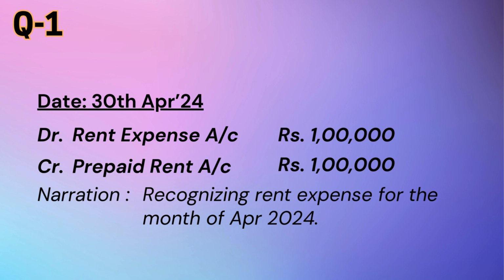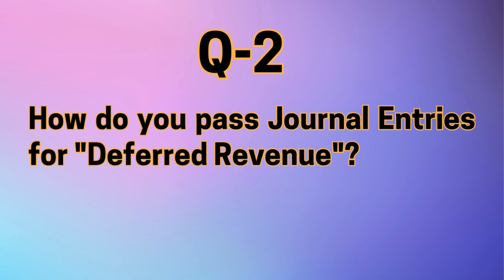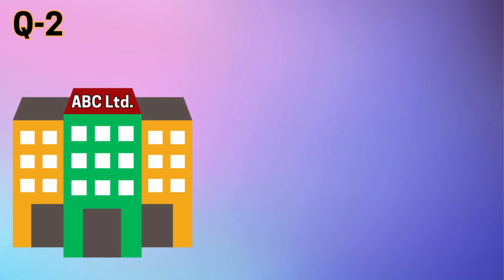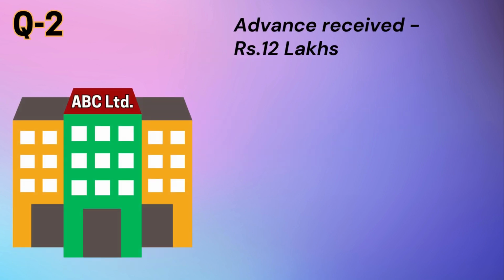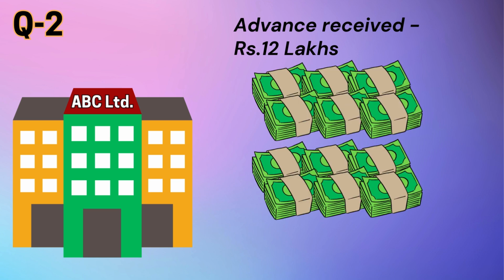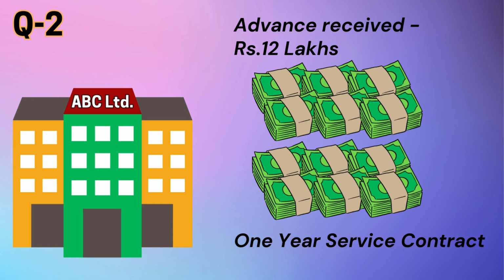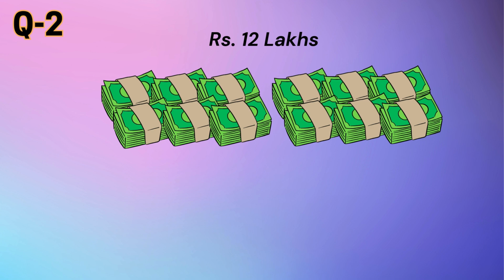Let's look at the next question, that is question number 2. How do you pass journal entries for deferred revenue? Suppose the company ABC Limited receives 12 lakhs in bank as advance payment against a 1-year service contract effective 1st April 2024. On receipt of the amount of Rs 12 lakhs in bank, it is initially recorded as deferred revenue because the service has not yet been delivered.